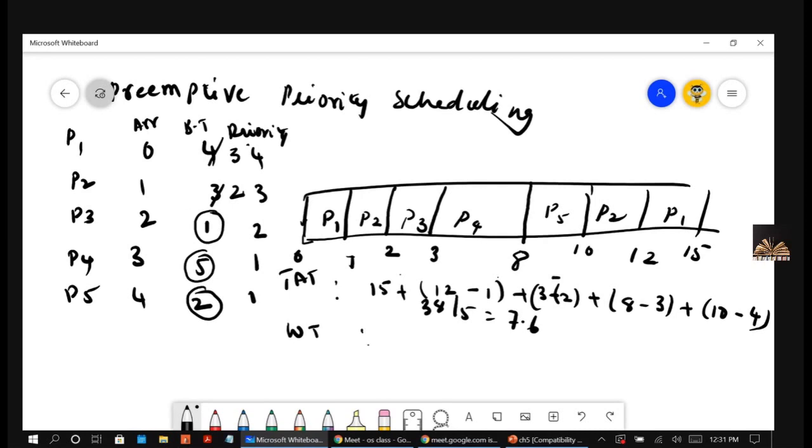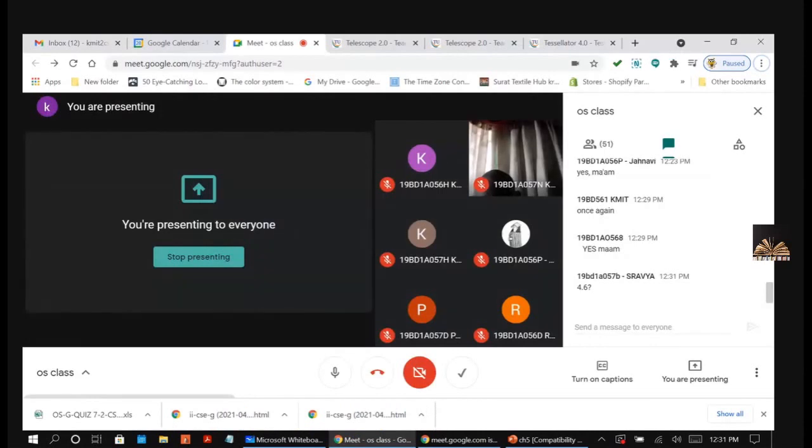For the waiting time, you can calculate this way. Turnaround time minus burst time. So this way also you are going to get it, as I told you. Let's try with that new formula. Waiting time equals turnaround time minus burst time. 15 minus 4, then 11 minus 3, then 1 minus 1, that is 0 only, then 5 minus 5, 0, then 6 minus 2, that is 4. That way you will get the average waiting time as 4.6. Yes, very good.